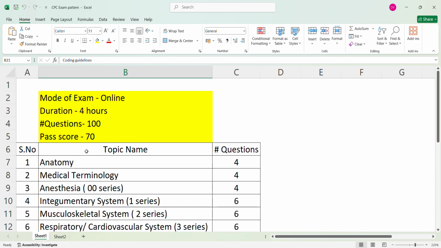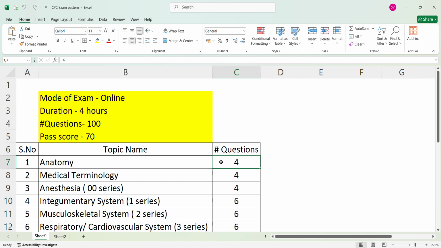Starting with the anatomy section, you will get 4 questions, all related to human body anatomy. All systems you should know, and all body parts and body organs, each and everything. They may ask which body organ belongs to which type of system, which gland belongs to which system.